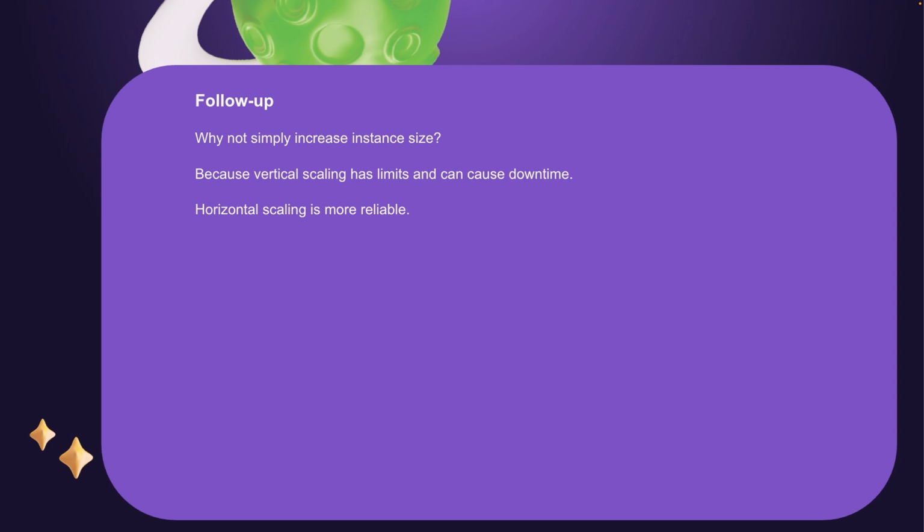We can't go with vertical scaling because it has a limit, and it can again cause some downtime. If you want to increase the instance type, we have to restart the server. We have to stop the server, change the instance type, and then start the server. In this case you will get downtime. That's the reason it's not recommended. So horizontal scaling is more reliable in this case.